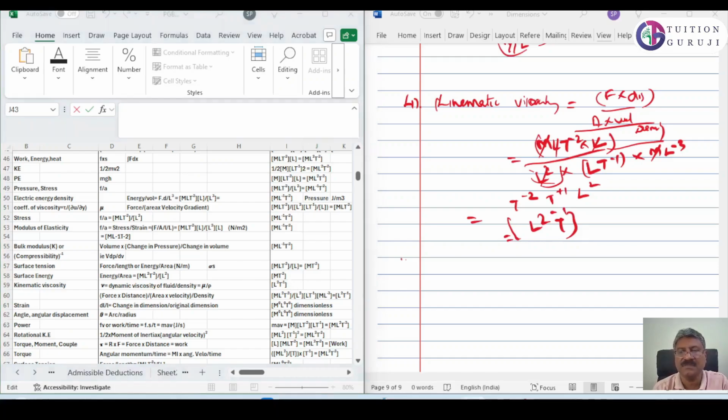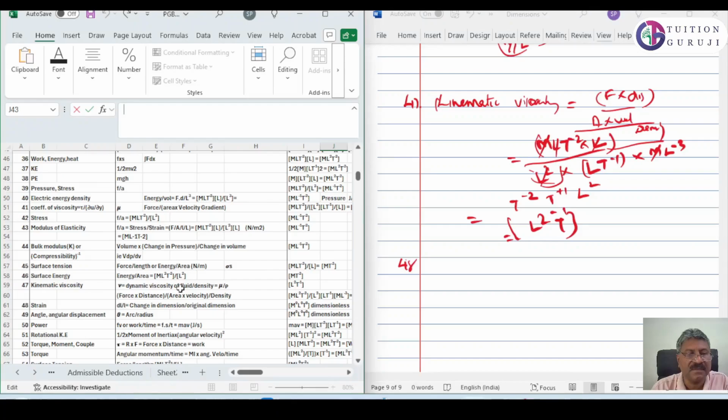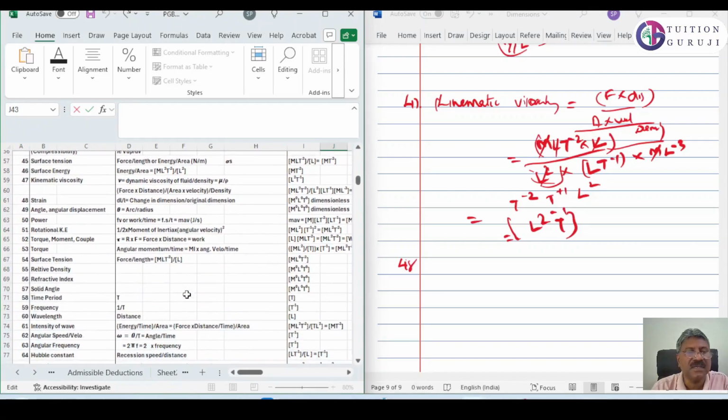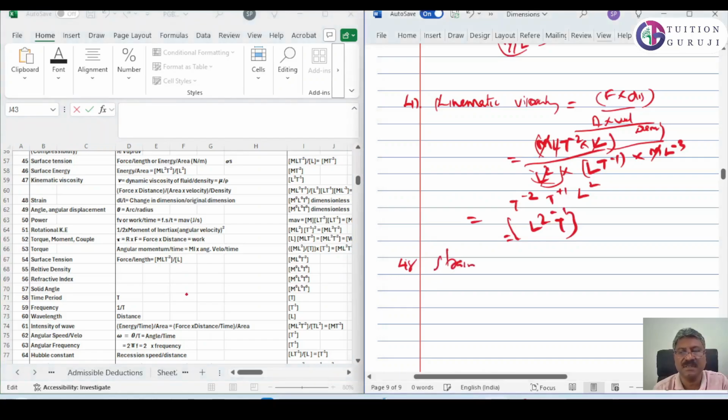Now let us see 48. What is 48? 48 is strain. We know strain has no unit. Strain is length by length, so there is no unit. Then 49. 49 is angle or angular displacement. Angle is equal to arc length divided by radius, so naturally L by L. There is no dimension for that.